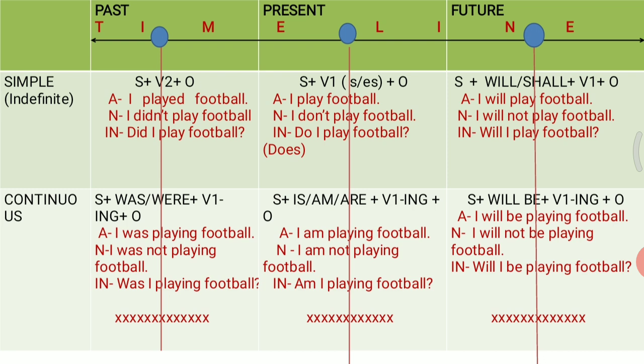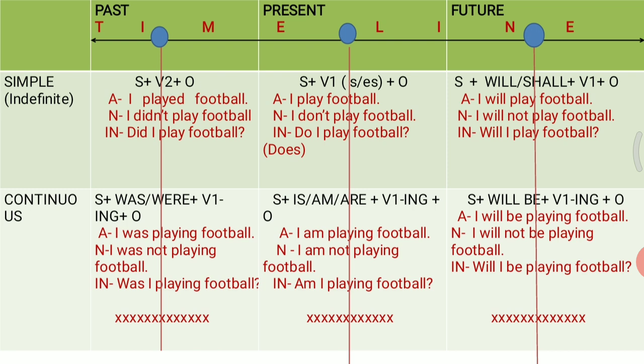And as I told you in my previous video, whenever you want to change any affirmative sentence into interrogative, what you have to do? Simply pick up your helping verb and place it in front of your subject. And this is how you're going to get your interrogative sentence. Will I play football? Will he play football? Will she play football? And this is how you can make many sentences.